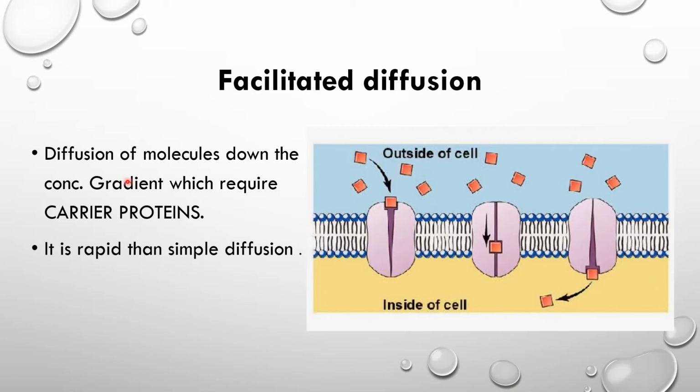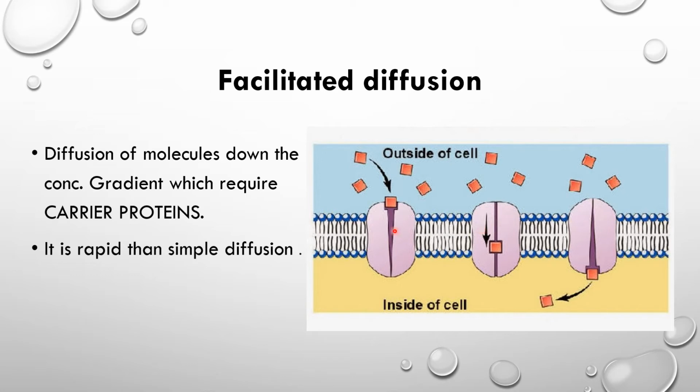Facilitated diffusion is the diffusion of molecules down the concentration gradient, which requires a carrier protein. So with the help of some facility the diffusion takes place, and that is your carrier protein. That's why the name is given as facilitated diffusion. Here you can see again the concentration outside the cell is more as compared to the inside.